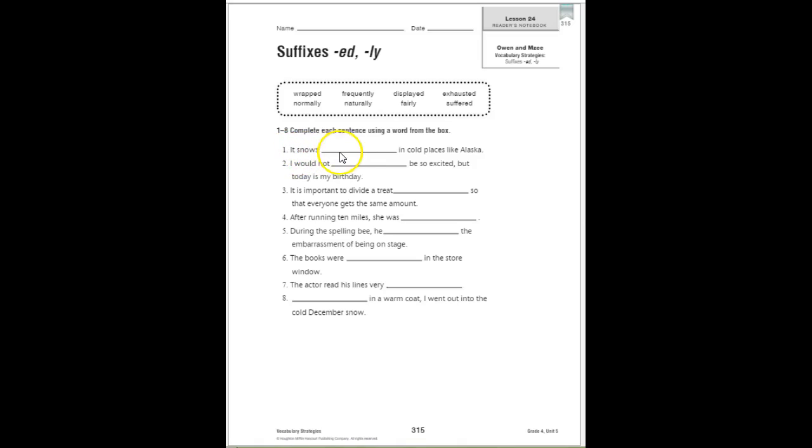It snows blank in cold places like Alaska. It snows what? I would say frequently would be the best choice of word for that sentence. It snows frequently in cold places like Alaska, meaning it snows a lot. Do the rest of this page on your own. If you have any questions, make sure to ask your learning adult at home.